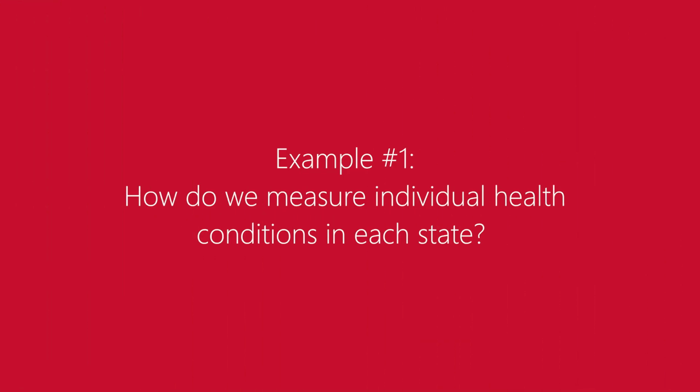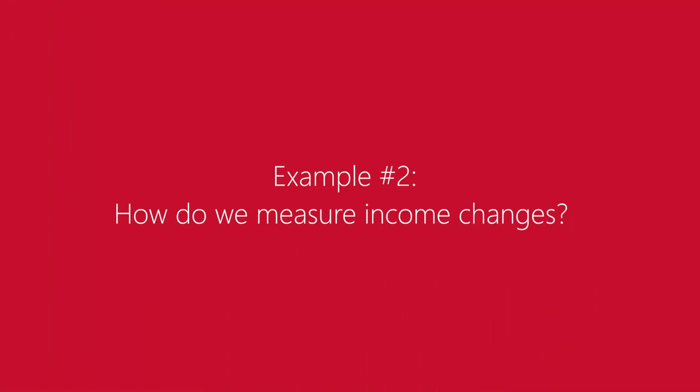First, let's say we want to measure individual health conditions in each state. We get the data and there are differences across states. While there are no doubt differences between states, it is invalid to think that a state has somehow some magic health conditions. What is needed are measures of individuals in each state and the behaviors that affect their health. But the first clue in face validity here is you should be looking at individuals, not states, to get a reading on health.